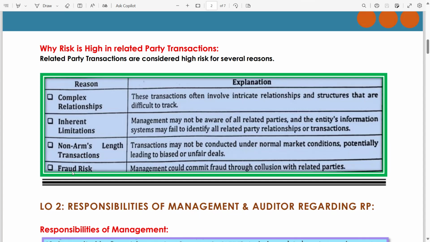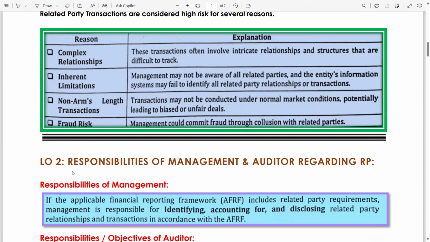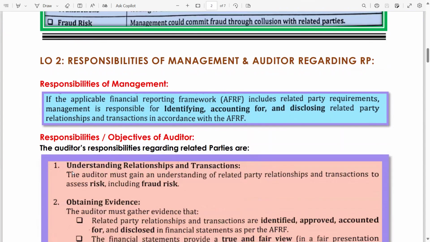Fraud risk. Management could commit fraud through collusion with related parties. This is called management override of controls, as management may get involved with the related parties in committing fraud. So this is fraudulent financial reporting committed by management with the collusion of the related parties.